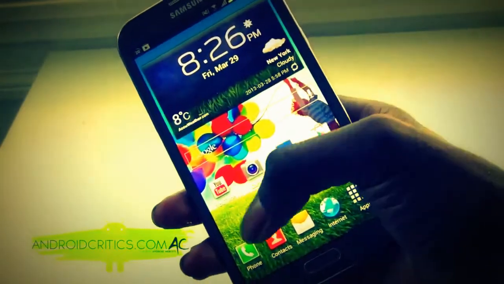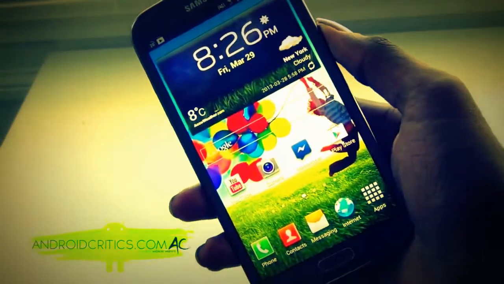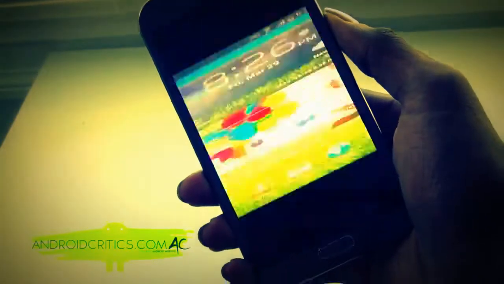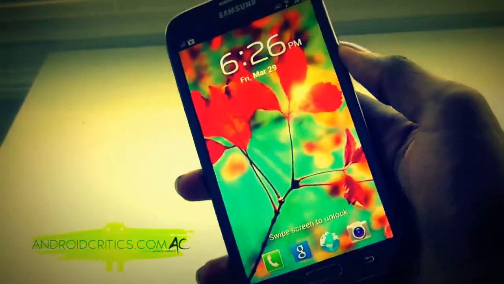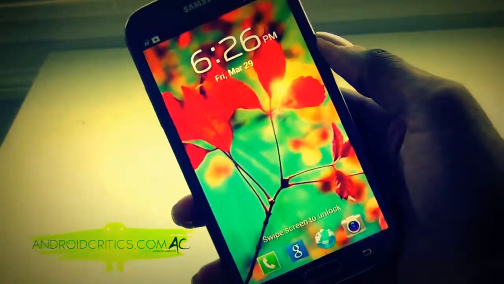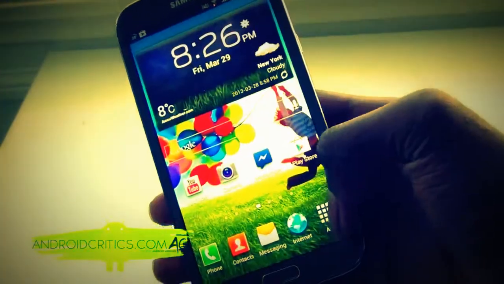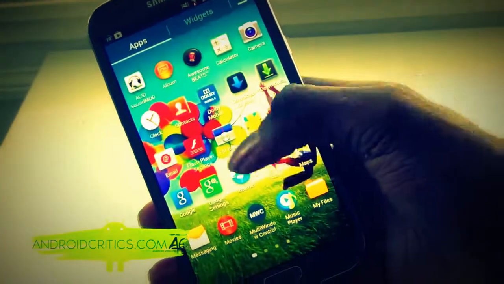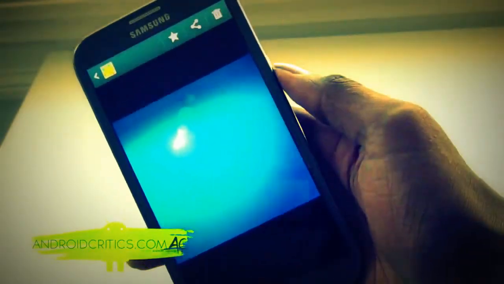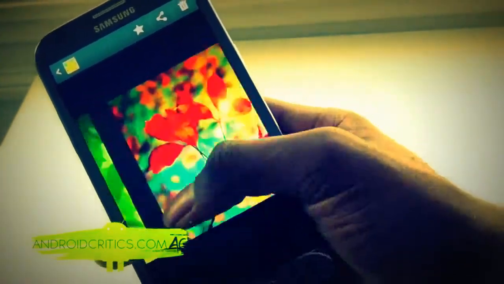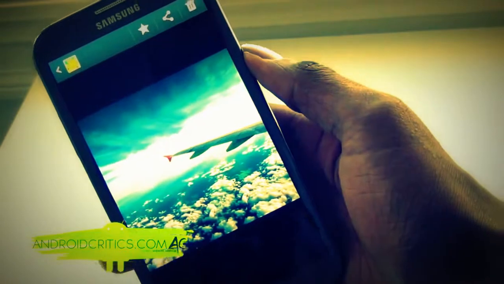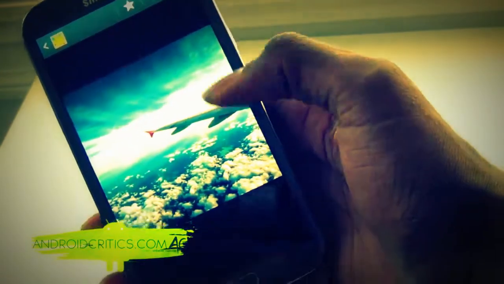Now first off, if you look at my home screen, you will see that I'm using the S4 wallpaper, and if you go to my lock screen, I'm also using the brand new HD high quality S4 wallpaper. Now if you go to my gallery app, you can see that I have 7 S4 wallpapers and they're all very high quality. And it's a nice change from the previous wallpapers.